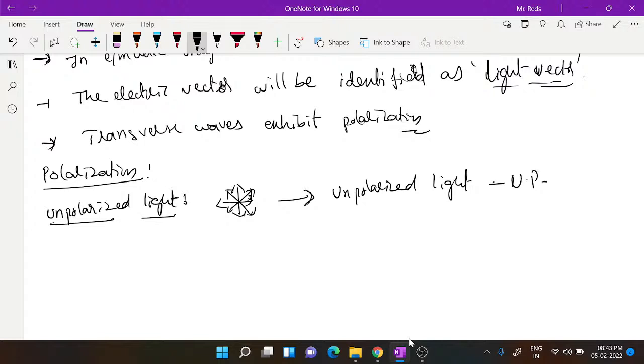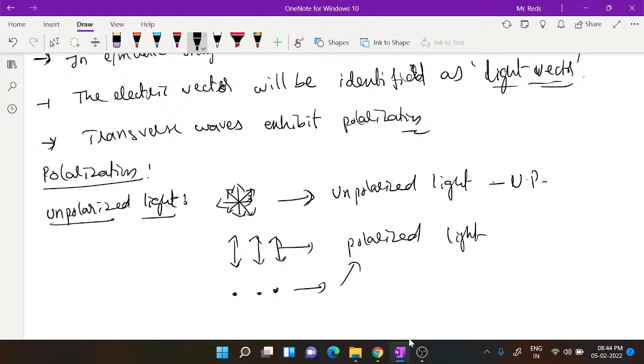Whereas if you remove all the other possibilities and confine all the vibrations to a particular plane, like this vertical plane, then this kind of light, having a confined plane of vibration, is called polarized light. It may be confined to a vertical plane or a horizontal plane, like into the plane of the paper and out of the plane of the paper, or up and down. This also is considered polarized light.